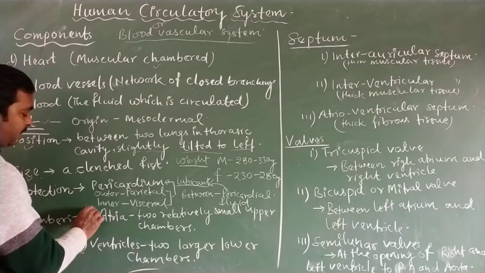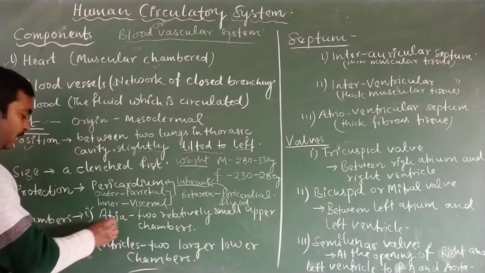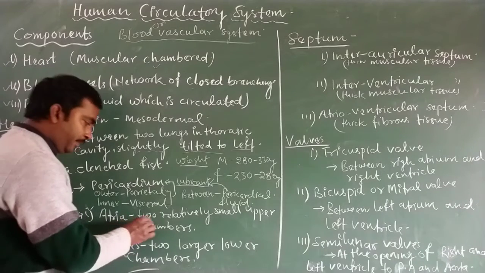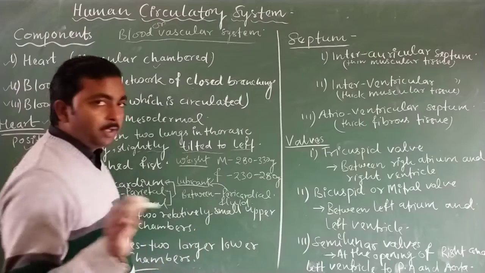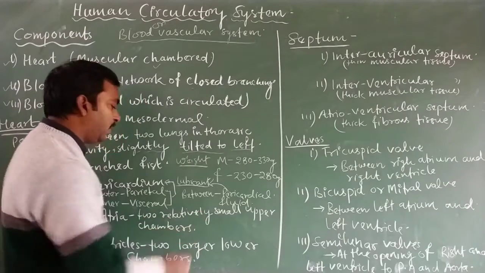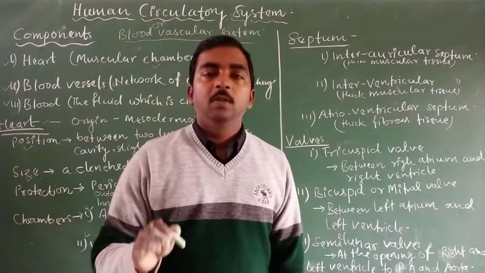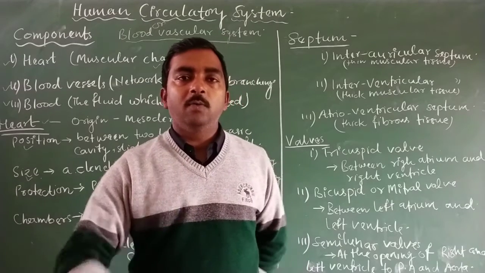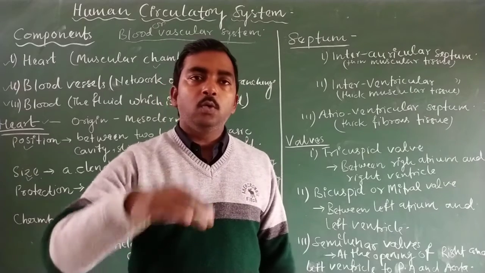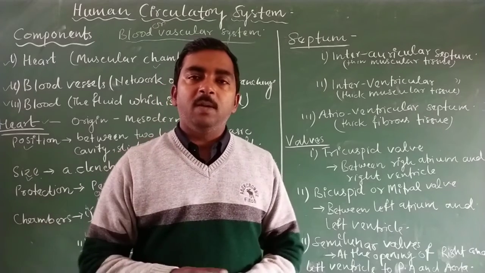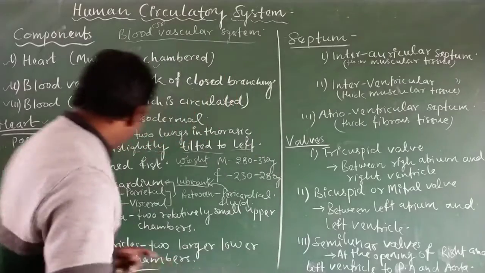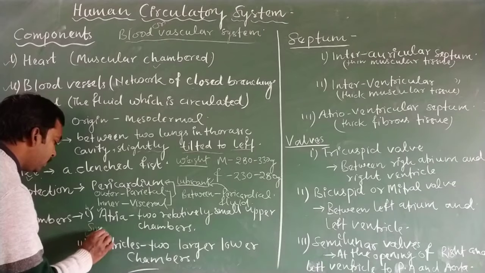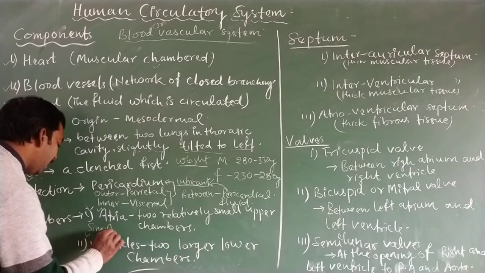There are two kinds of chambers: the first is the atria and the second is the ventricles. Out of the four chambers, the upper two relatively small chambers of the heart are known as atria in plural, or atrium in singular.